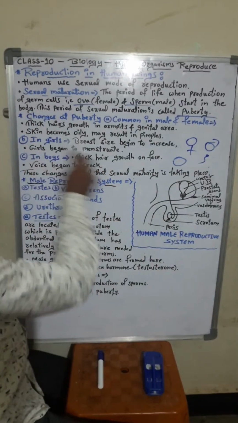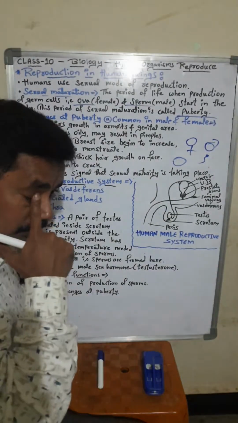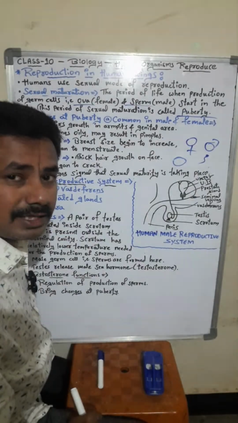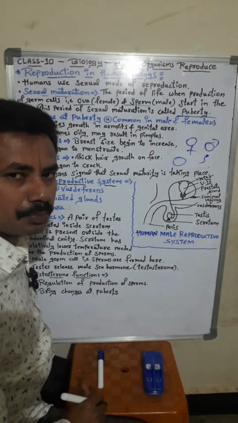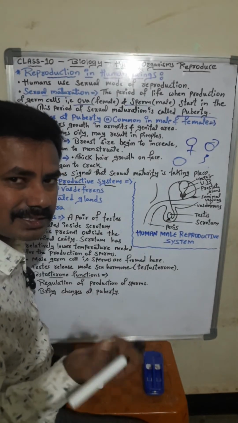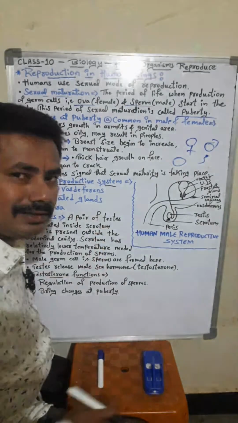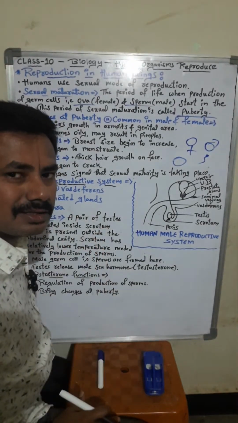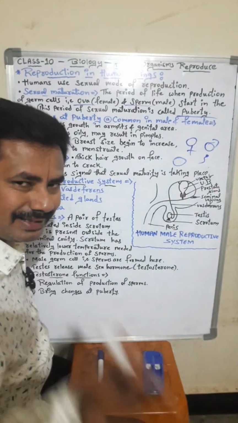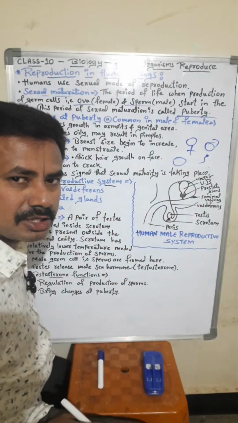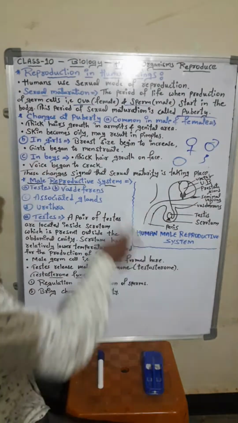The second point is that the skin becomes oily, students. Sebaceous glands are present in our body, and sweat glands are also present. These glands release oil, so the skin becomes oily, and this oily skin is responsible for the formation of pimples. During this teen age, pimples may occur on the face.